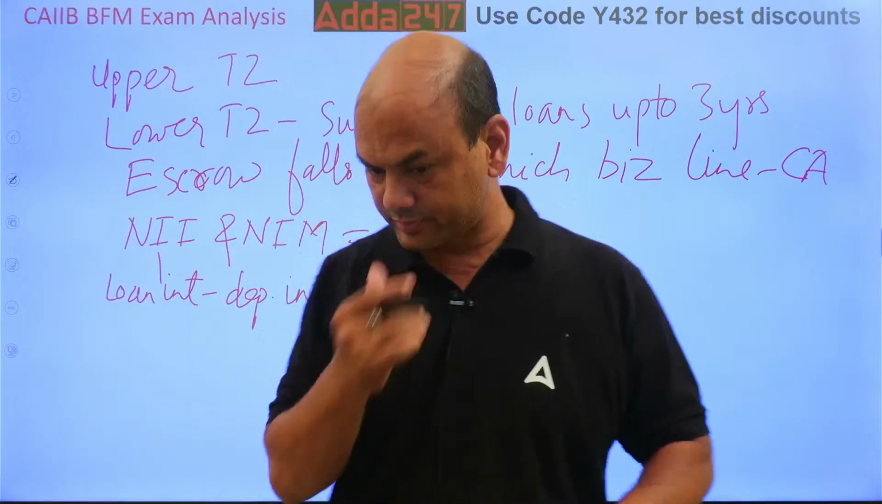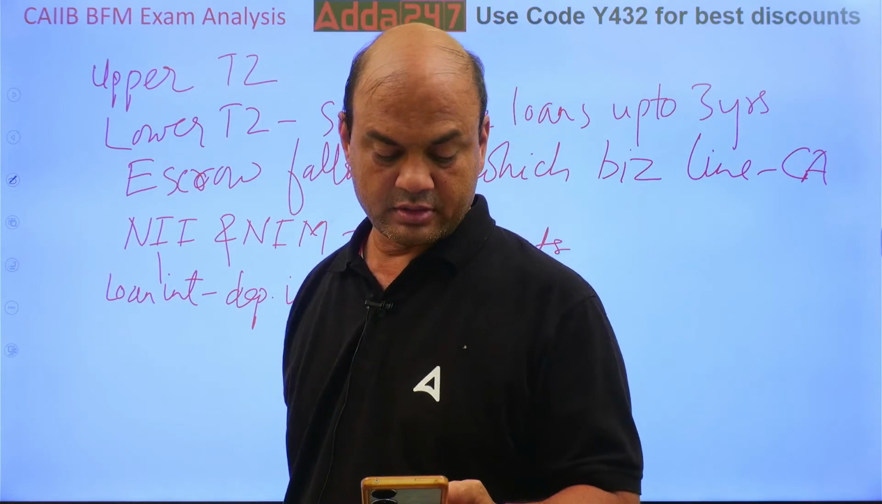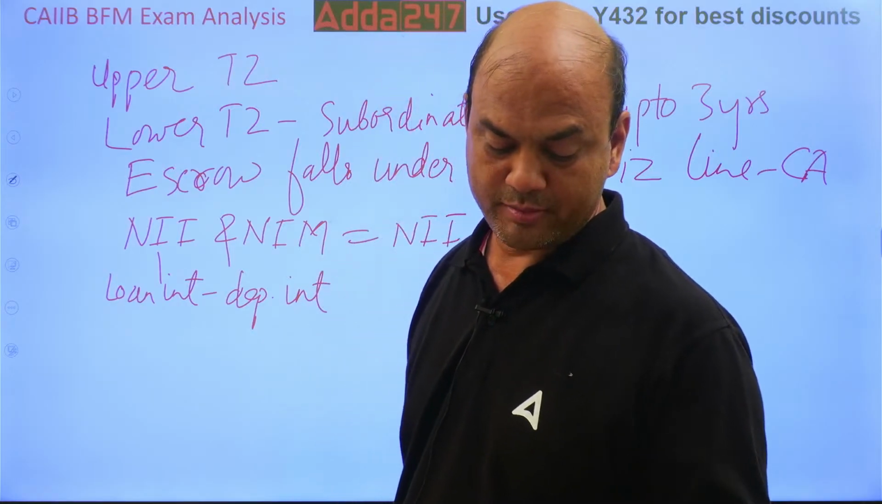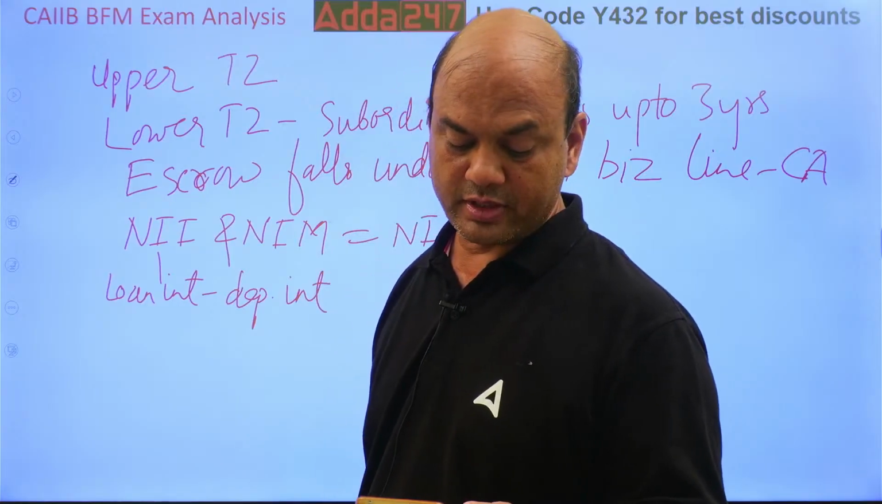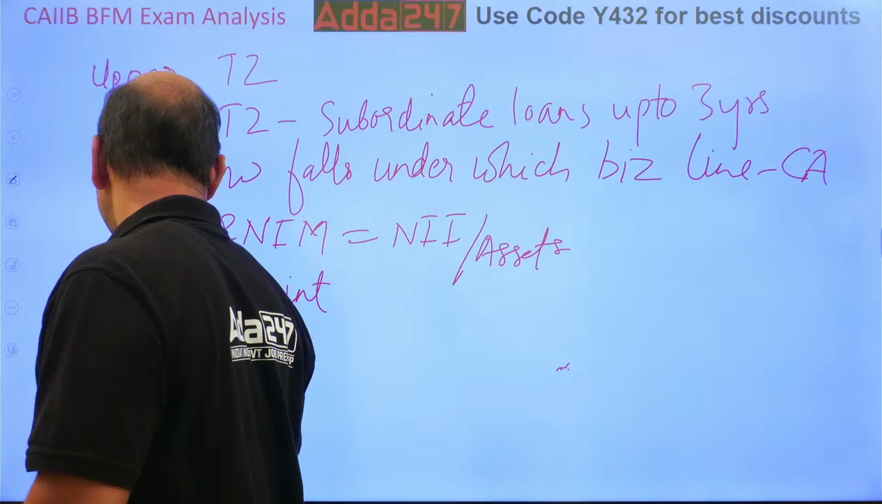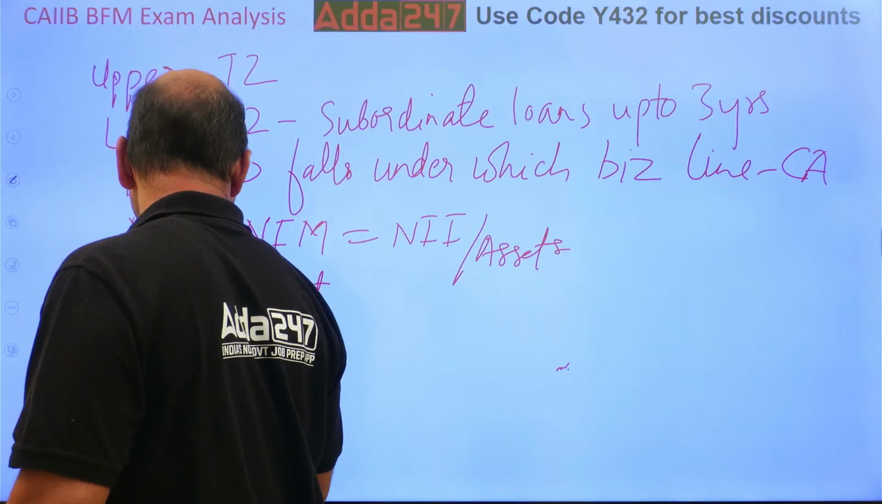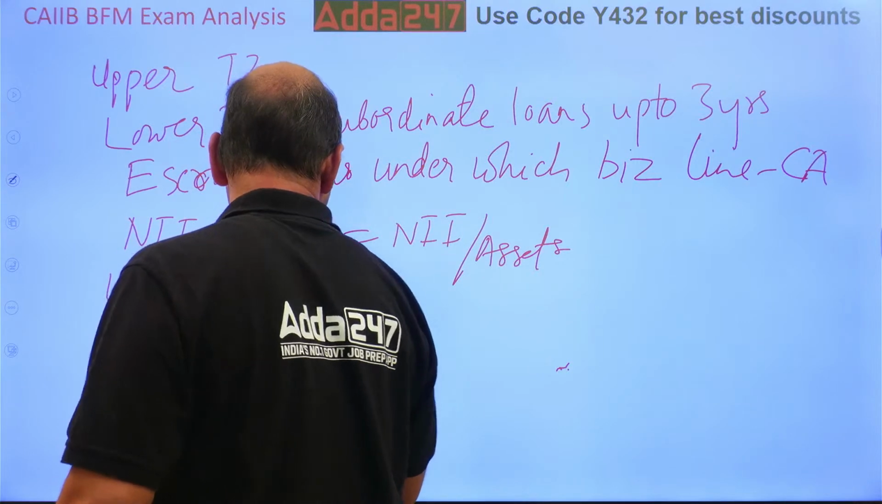So next. What was the next question? Tier 1 capital and CET1 including CCB.